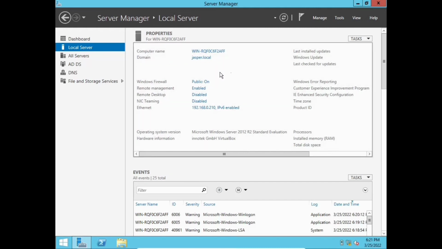This is already done, and the Ethernet is one and two. This is the one I configured earlier in IP version 4.